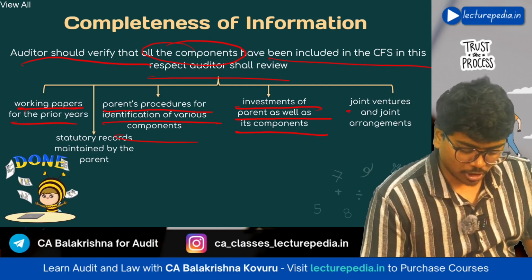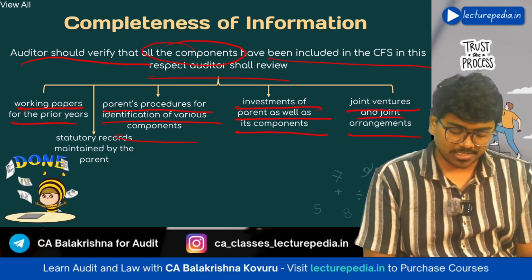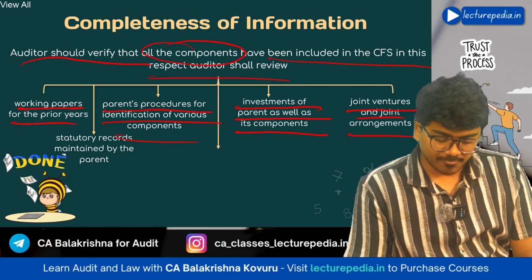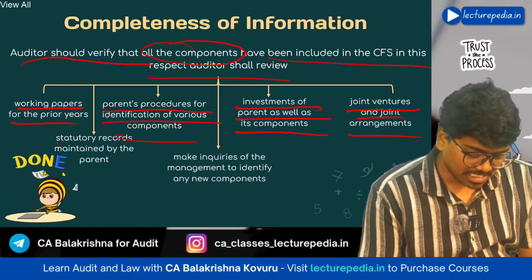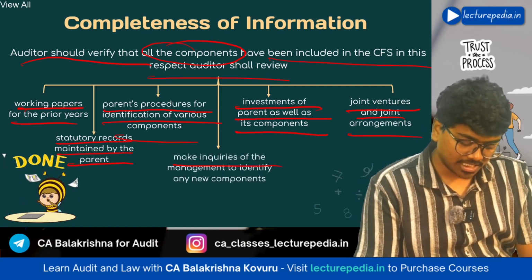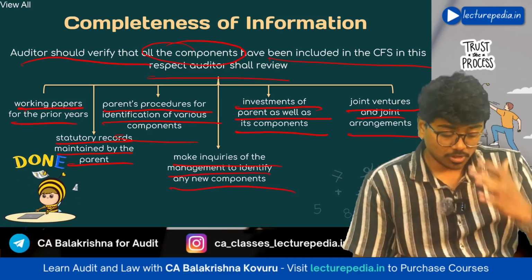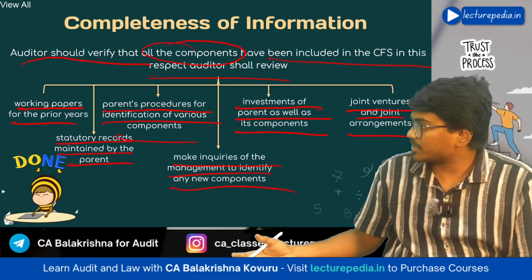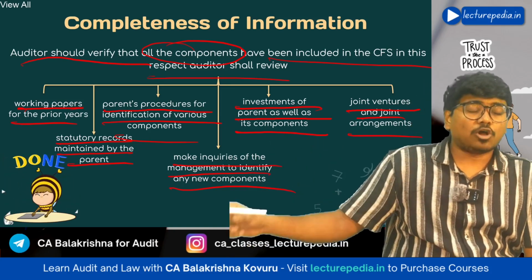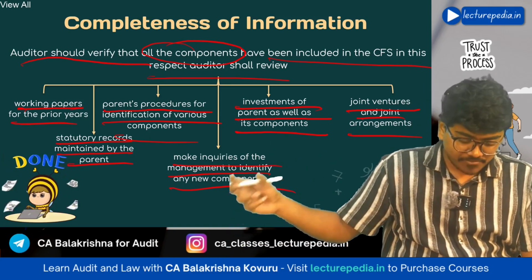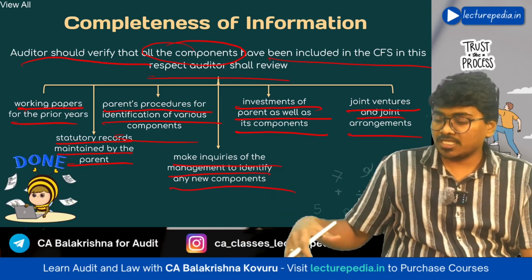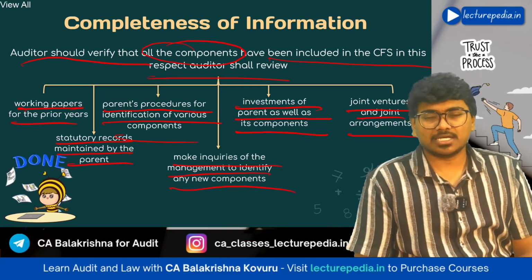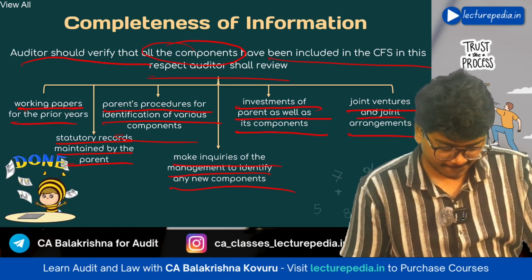Next, joint ventures and joint arrangements. You will also verify whether there are any joint ventures and joint arrangements. Starting with records maintained by the parent, make inquiries of management to identify any new components. You will also make inquiry with the management whether any new component can be identified, and whether any new subsidiary has been acquired during the year.